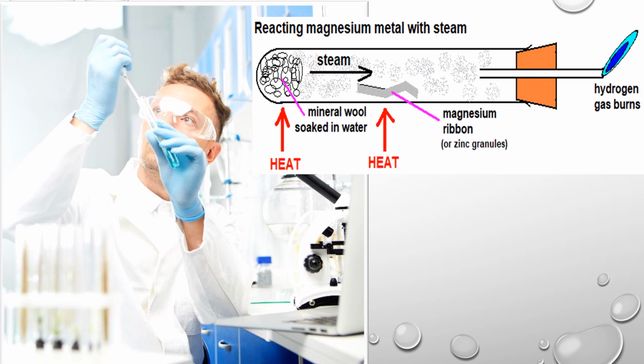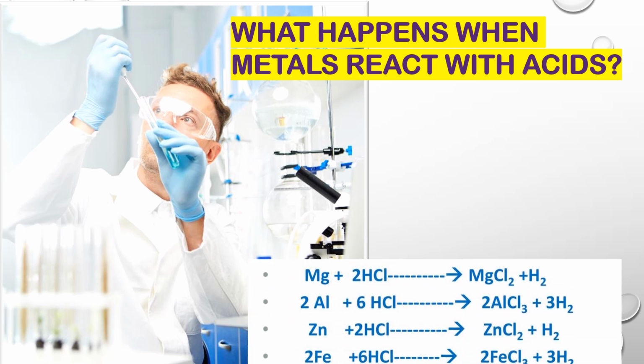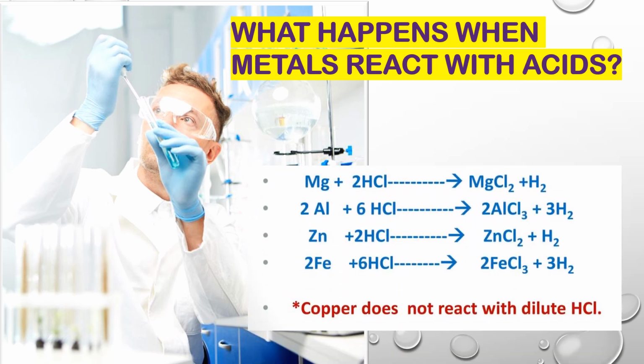Even there are some other examples, the metals which do not react with the hot or cold water. These are lead, copper, silver and gold. So let's understand what happens when metals react with acids. Here are some metals, that is magnesium, aluminum, zinc and iron. When they react with hydrochloric acid, here we are taking dilute hydrochloric acid.